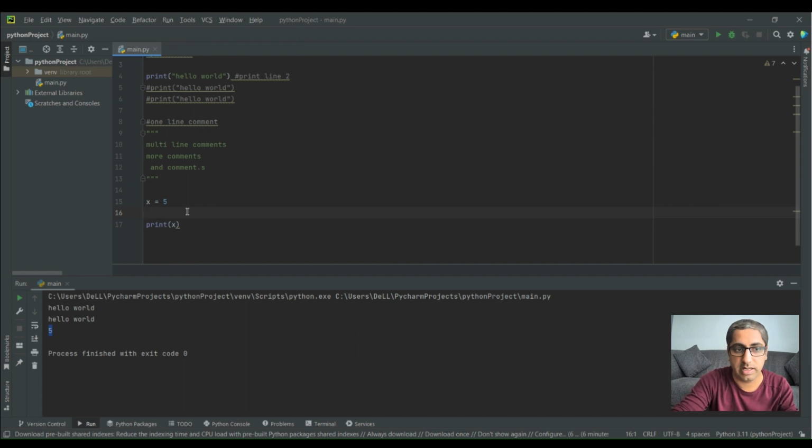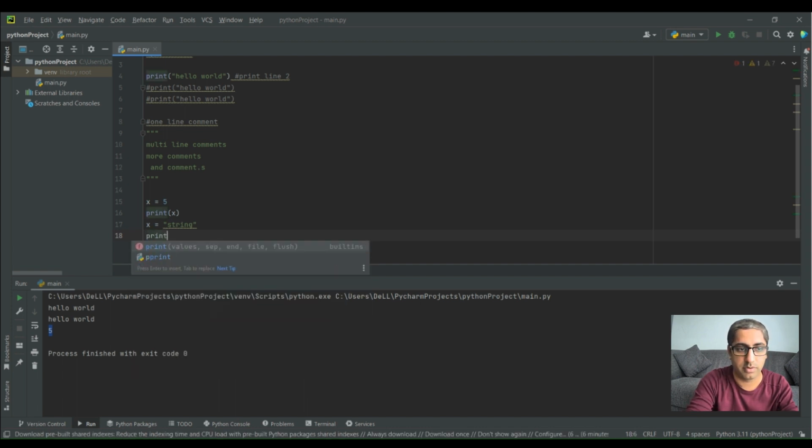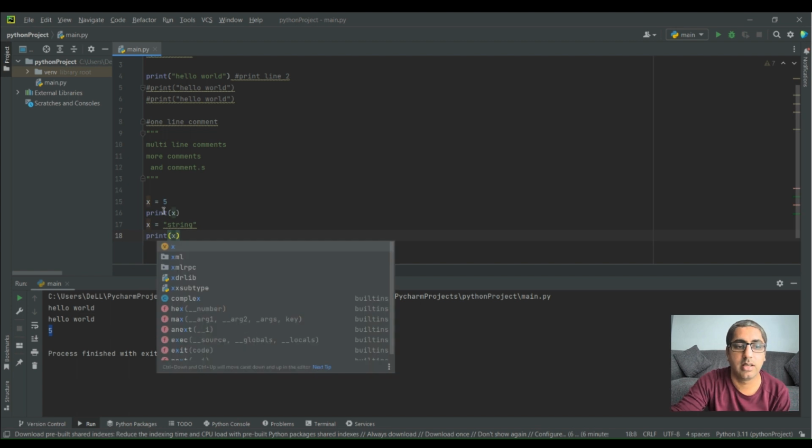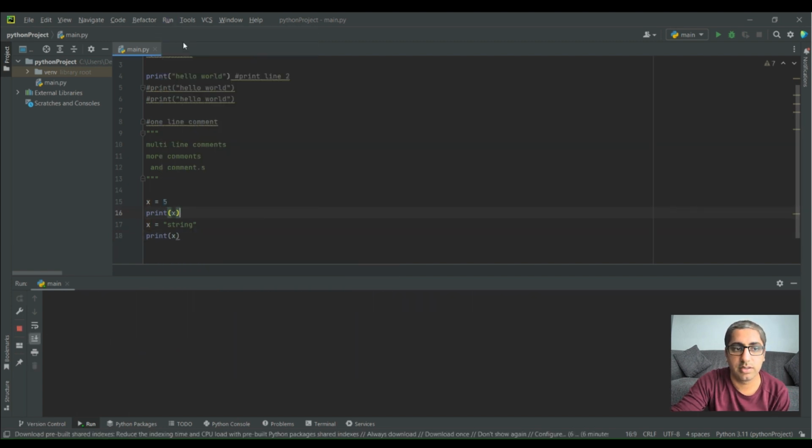If I want to change this variable value to something else, for example, x equals string, now this variable has become a string variable, and I can print it. Print x, and then run it. So you will see first it prints 5 and then second it prints string.